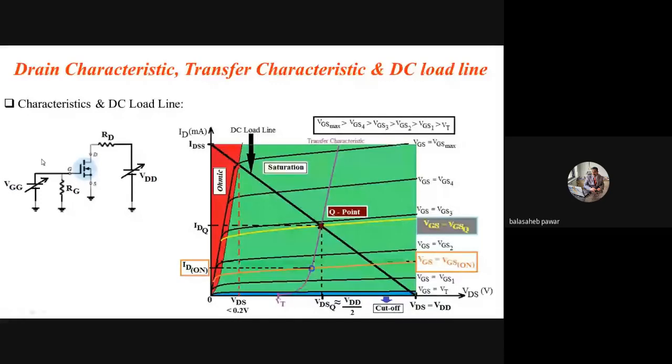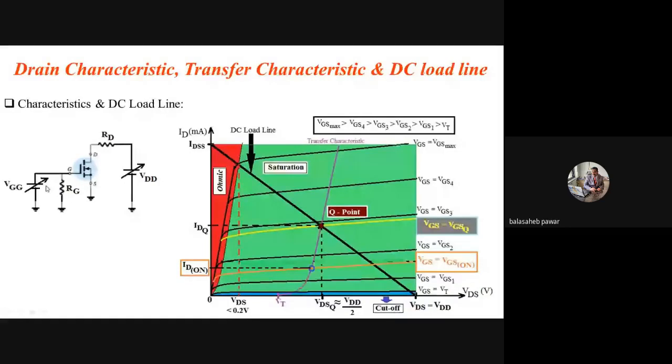So see, there are two possibilities for how to power the gate terminal to operate that transistor in the saturation region as well as at the center, that is by using a separate DC source. And if a separate DC source is used at the input side, that is to power the gate terminal, such type of biasing is known as fixed biasing. If you have notebook, pen, you can just note it down. The first type of biasing is nothing but fixed biasing, and the same circuit diagram is shown in front of you. Right? See, a separate DC source, that is VGG, is used to power the gate terminal.